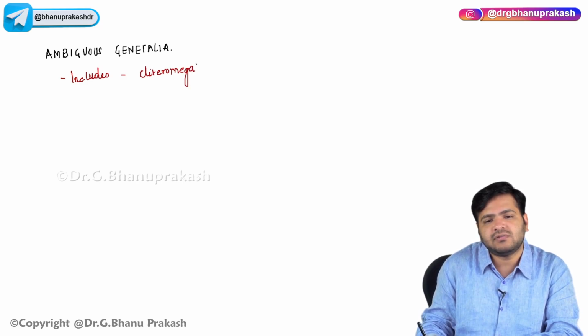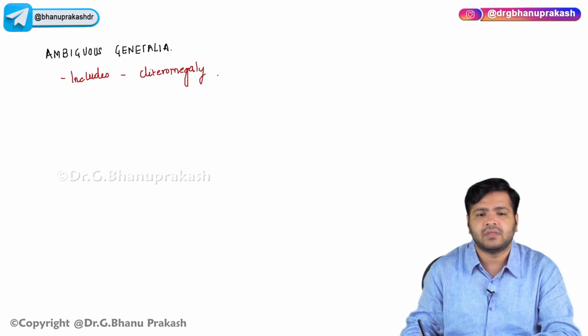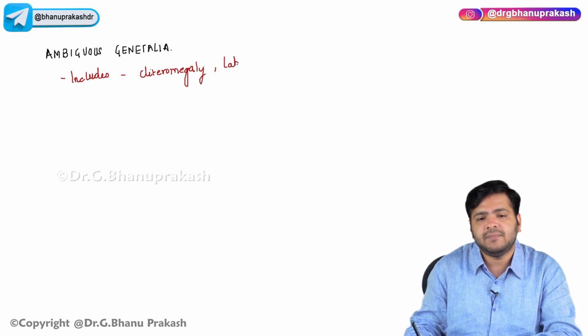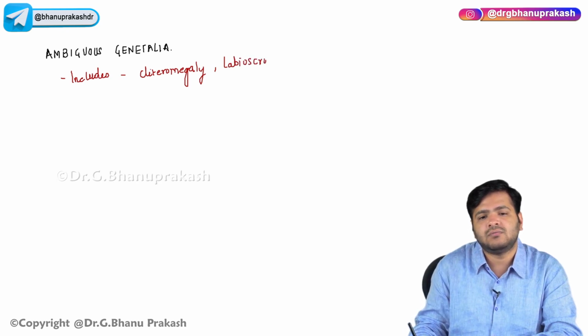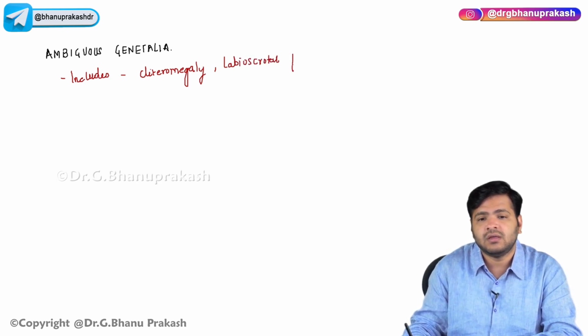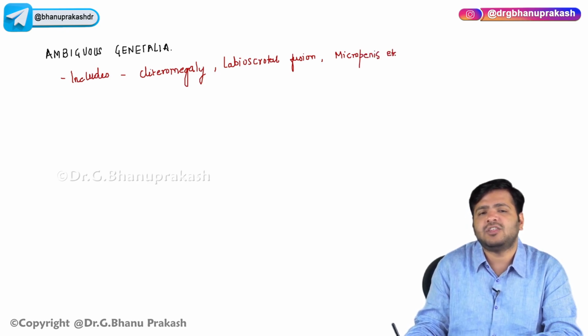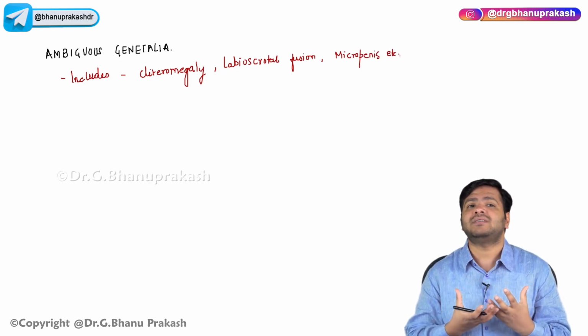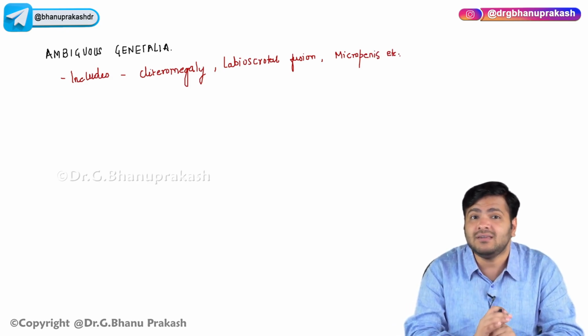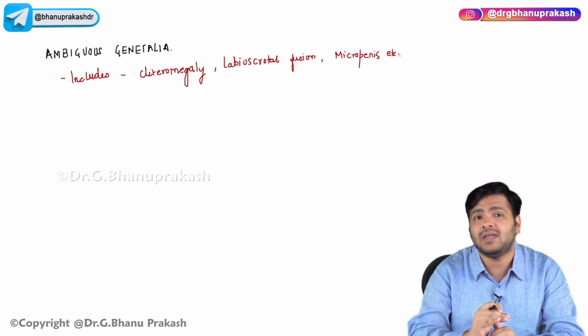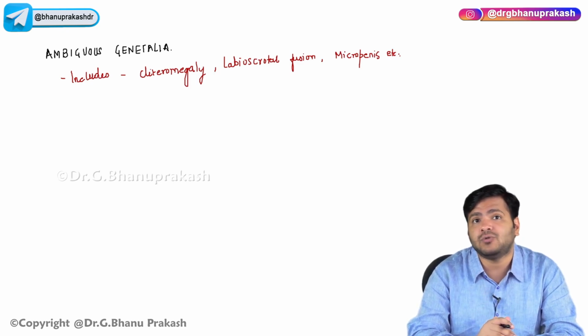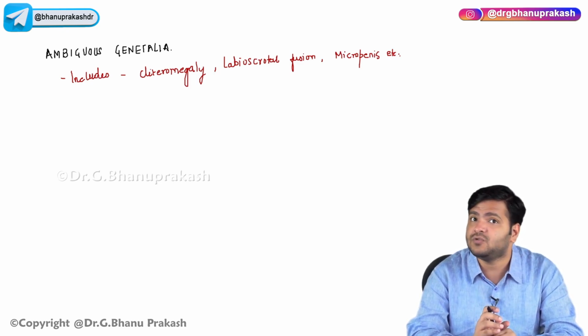Yes, we also have labioscrotal fusion. We can also see micropenis, a very short penis, and there could be much more. So ambiguous genitalia, when the testosterone is there but present at low levels, includes clitoromegaly, labioscrotal fusion, along with micropenis.